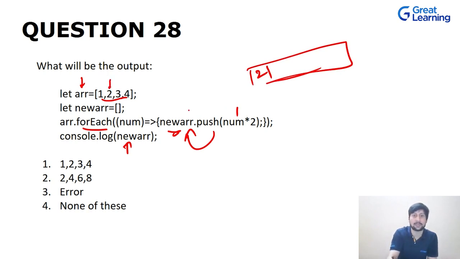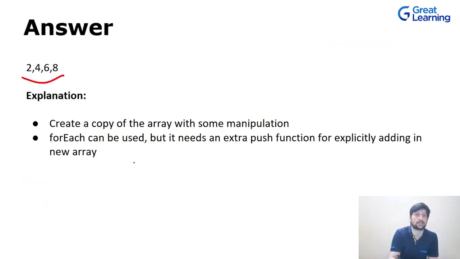Then the next element is there, 2 multiplied by 2 is 4. We are pushing it. Pushing means inserting the element in the array at the end. So at the end is 4. Again 3 and 2, that is 6, pushing it in the array. 4 and 2, 8, pushing it in the array. So the output will be 2, 4, 6, 8.